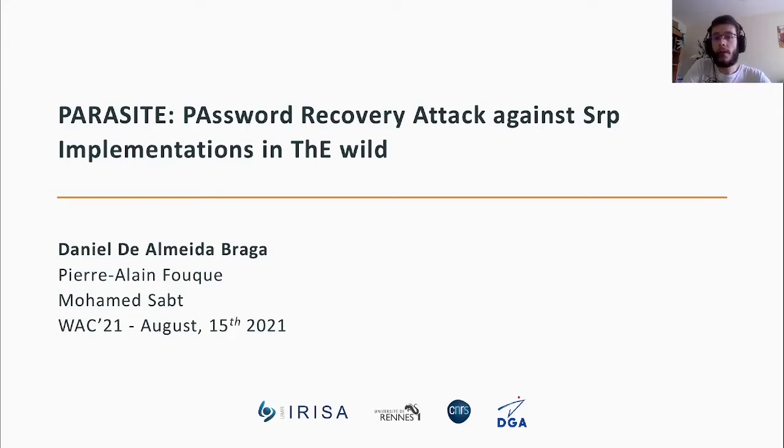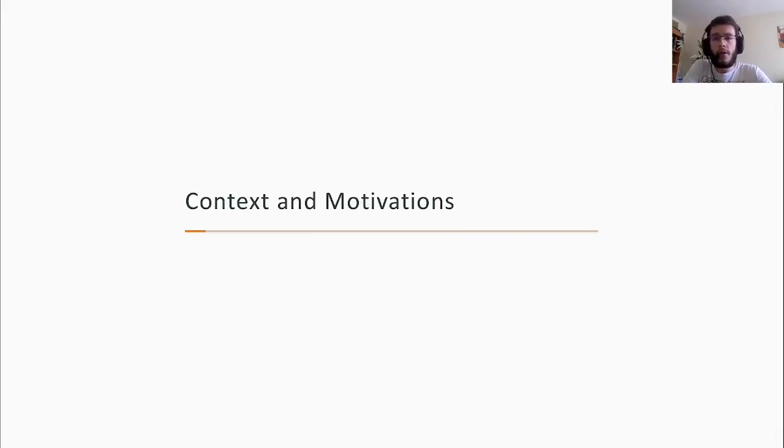The goal of this talk is not only to discuss our paper, but also to outline some properties of PAKEs, which make them particularly sensitive to side channel attacks. So I will start by giving a bit of background on PAKEs and why we decided to look at them and their implementation before summarizing our actual contributions and diving into some details of our work. I will end with the impact analysis of some affected projects and a small discussion on the mitigation of the vulnerability. So first, what's a PAKE and why did we look at them?